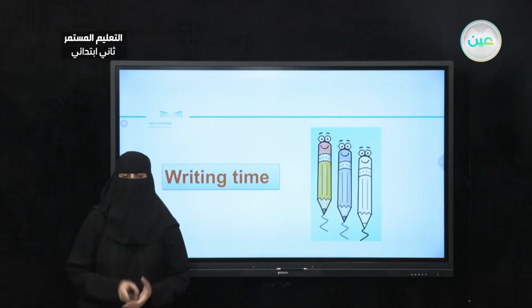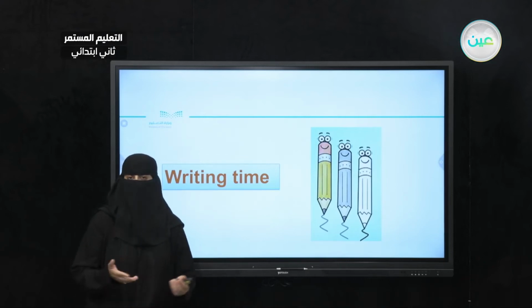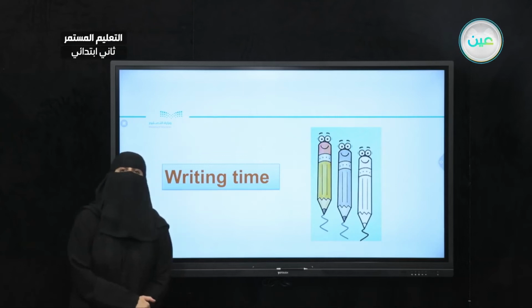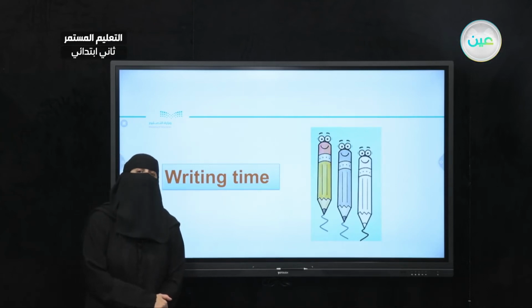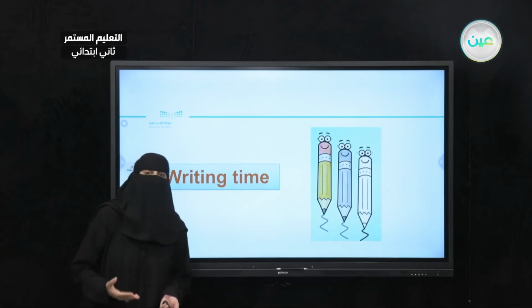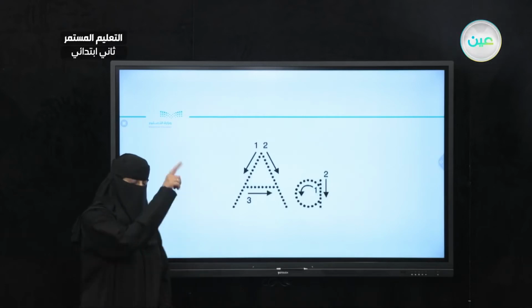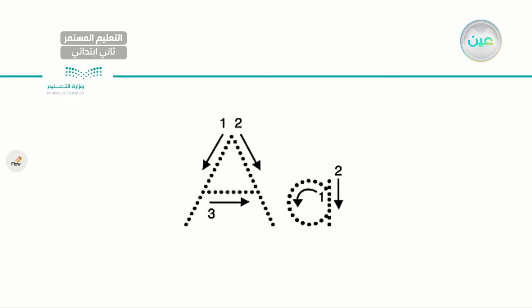It's writing time. What I need you to do is have pencils, pieces of paper, or any notebook so you can copy or trace the letters, because we need to revise the letters. We need to practice writing them and writing them well. Starting with letter A. As you can see, just follow the arrow. I have 1, 2, 3. Follow the arrow in the correct order, okay? And then we will be writing the small a, okay?